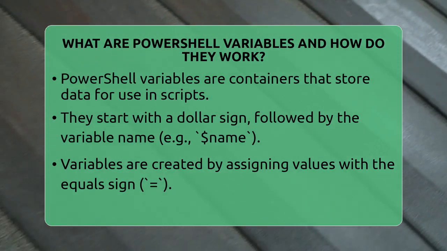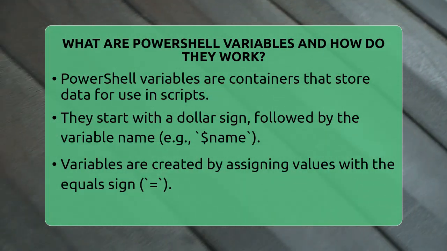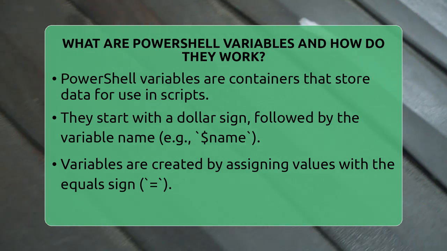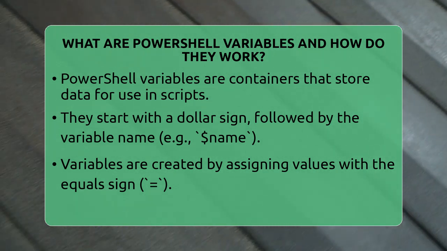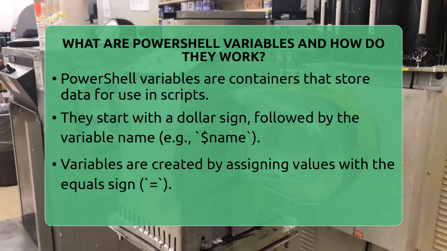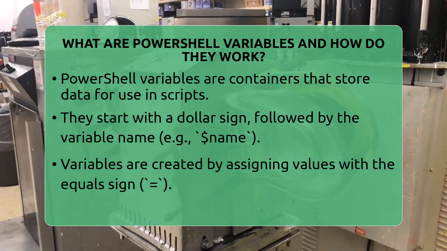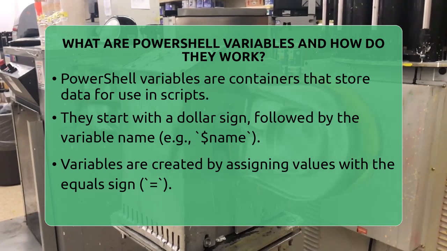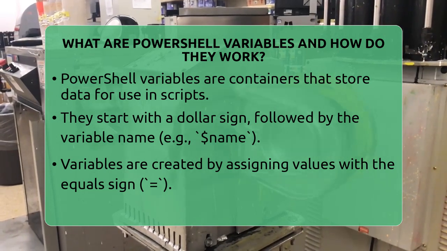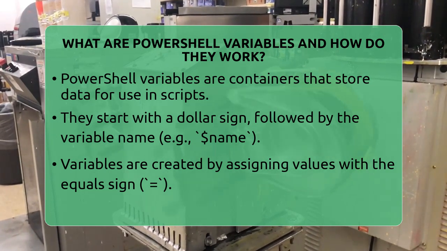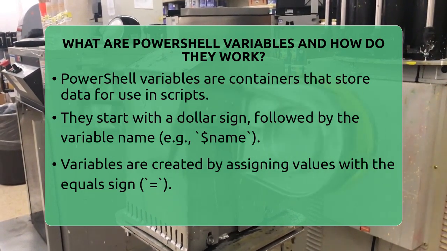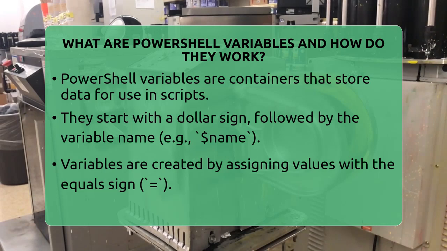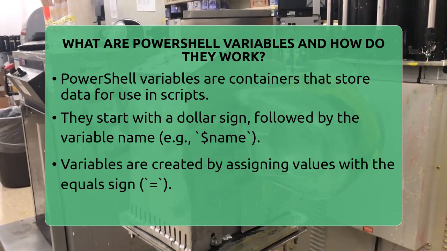What are PowerShell variables and how do they work? Imagine you are cooking and need to keep track of ingredients. PowerShell variables are like containers that hold data so you can use it later in your script. They are essential tools for automating tasks on Windows computers. When you write a PowerShell script, variables help you store information like file paths, user names, or command results. This makes your scripts flexible and easy to update.